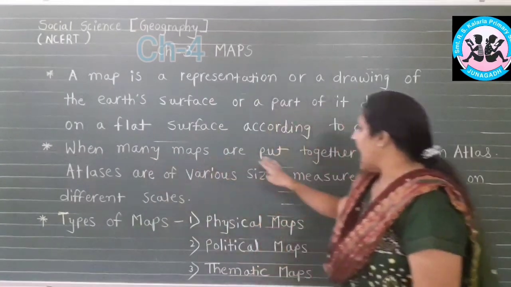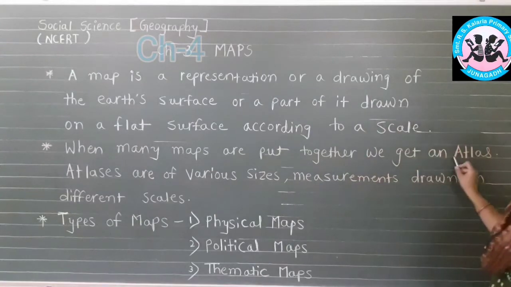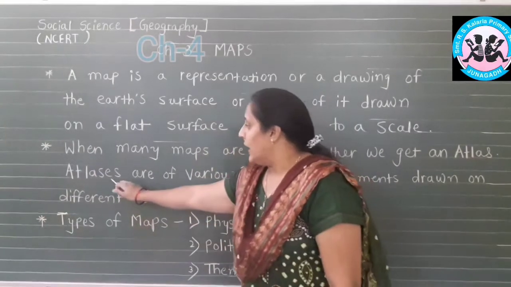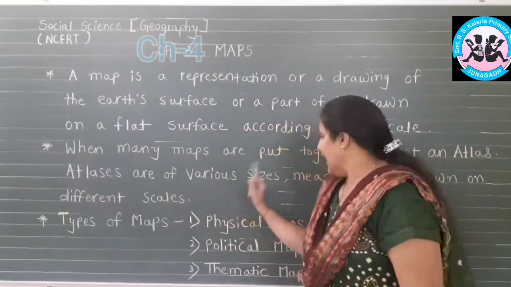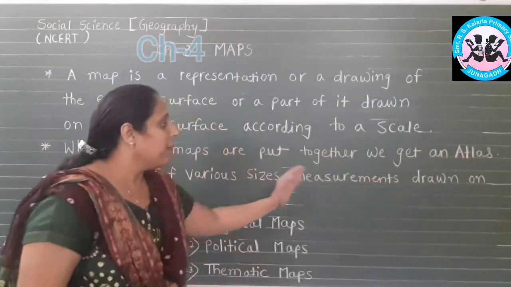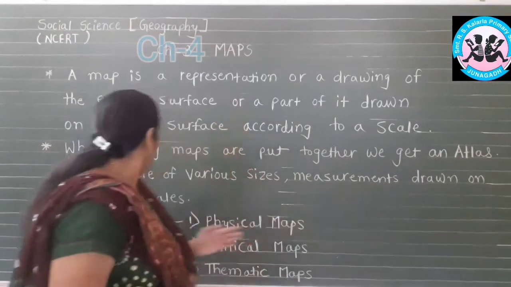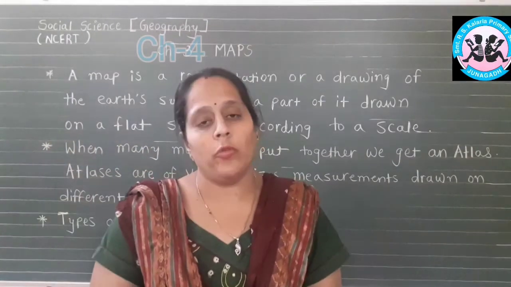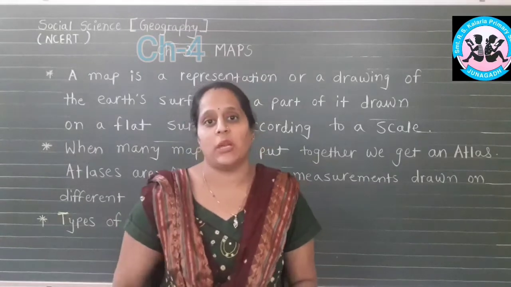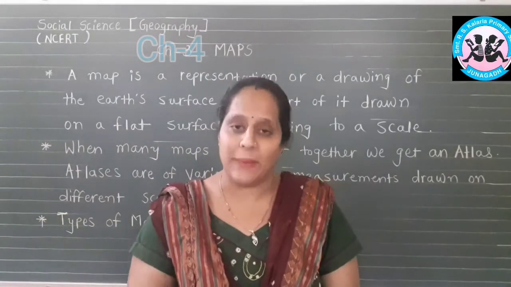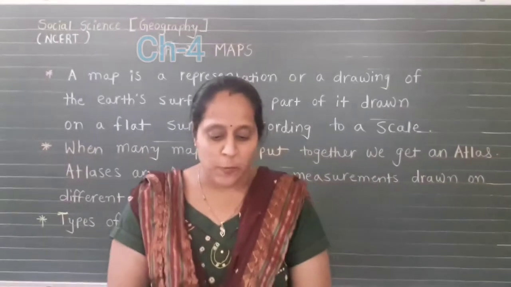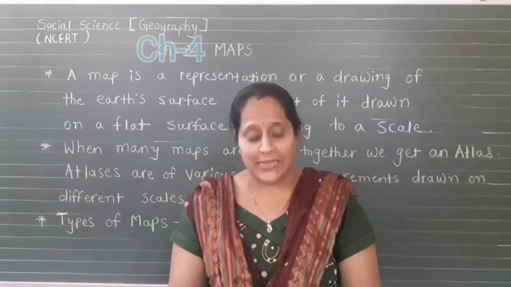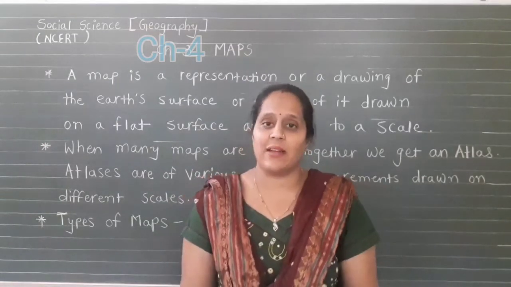When many maps are put together, we get an atlas. An atlas is a kind of book. Atlases are of various sizes, with measurements drawn on different scales. Using these different measurements, we come to know detailed information about any location or place. So maps provide more information than a globe. They are of different types, and some of them are described below.